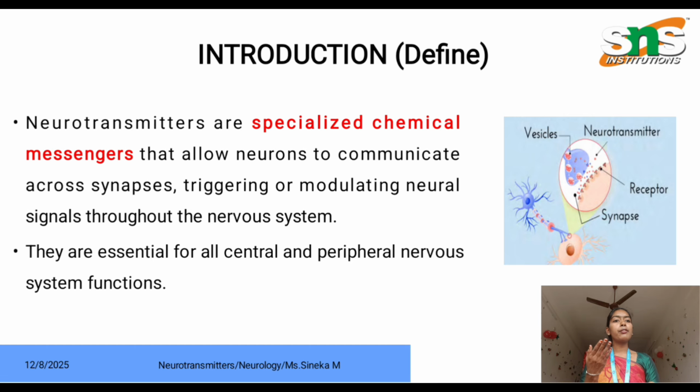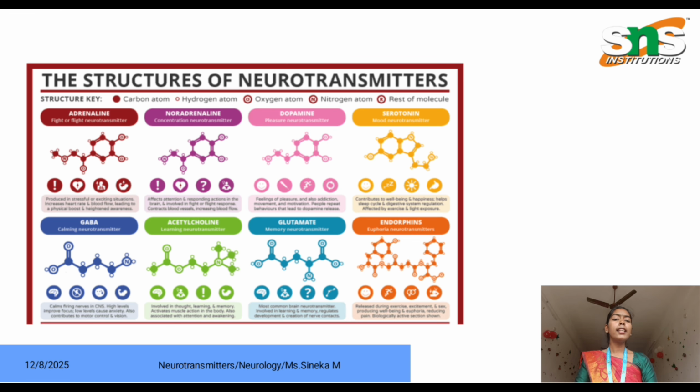It carries messages from one part of the nervous system to another part of the nervous system. They are essential for all central and peripheral system functions to maintain our body functions. It carries signals from one part of the body to another part of the body. Here is the image of neurotransmitters, and it also crosses the synapse. Synapse is a connection between two parts in a body. Here are the structures of a few neurotransmitters.